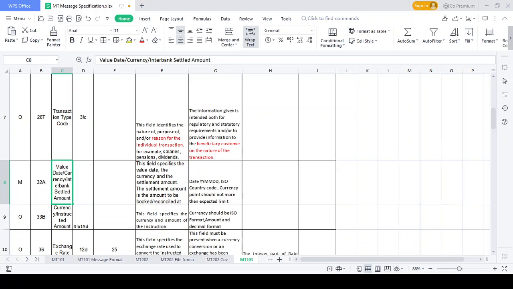Can I do this transaction? It's not possible now. After 2 digits only it is accepted: 1,000.89 or 90, 88, like that. That format you need to maintain. Date format, country format, as well as currency format, all you need to maintain.